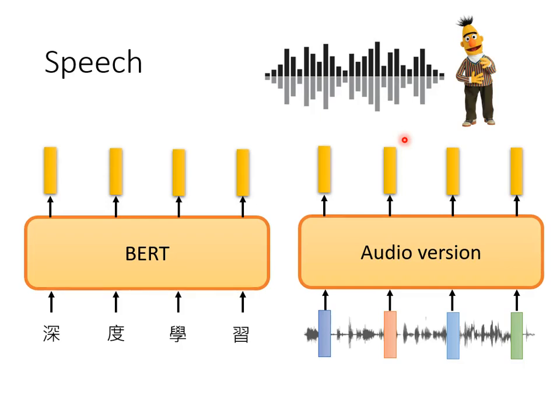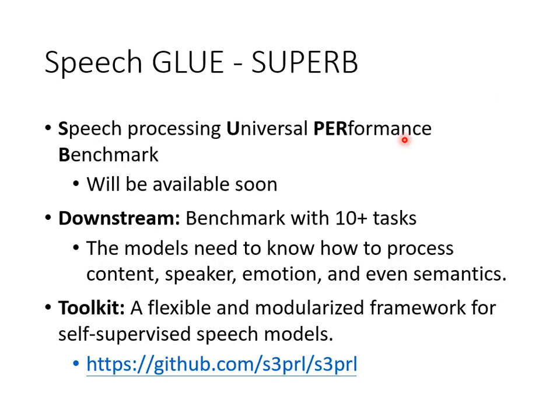Also, we can let the machine predict the following sound signals. Recall that GPT predicts the token that will appear next. You can also use a speech version of GPT to predict the sound that will appear next. So, you can also try the voice version of GPT. Whether it is the voice version of BERT or GPT, there are a lot of related research results. But in the voice field, there is something lacking compared to the text field. The one I think is lacking now is the benchmark corpus, like GLUE.